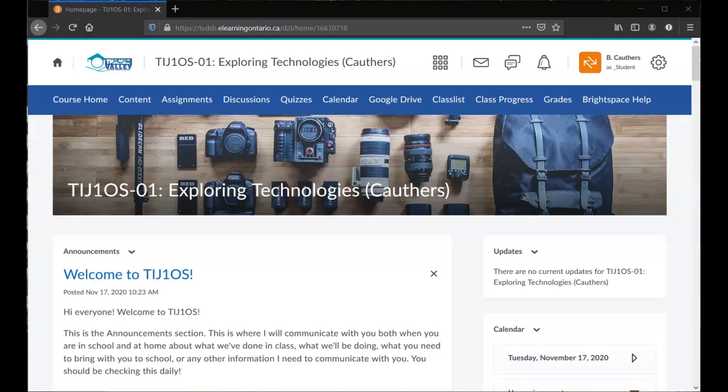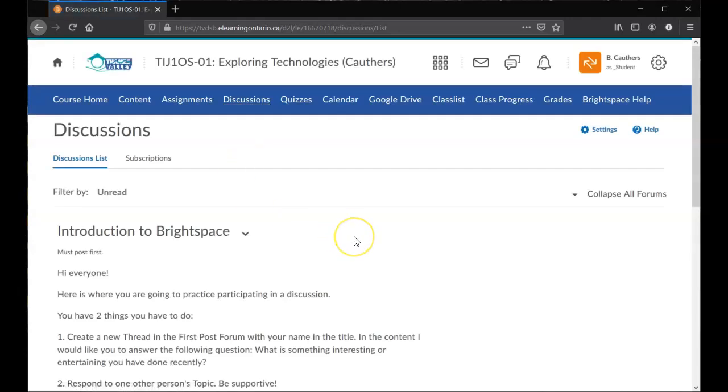All right, everyone, our next video is going to be about using the discussion forum on Brightspace. Up at the top, looking at the nav bar, that's our next thing up here. It says discussions. We're going to click on that, and that'll open up the discussions page.